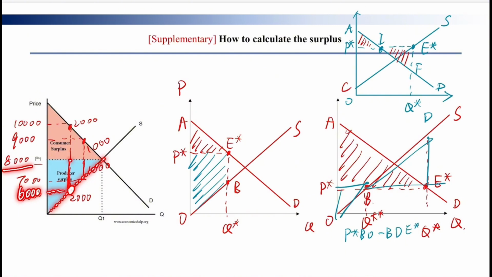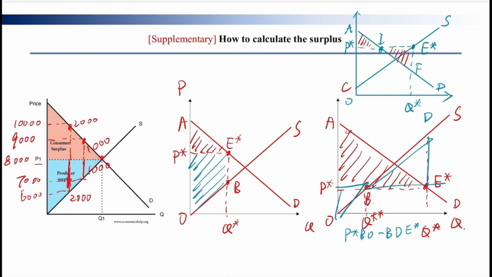So he felt that he earned 2,000 Hong Kong dollars. This line segment is his producer surplus. So imagine there are countless producers on this line. We add all the producer surplus together. The final outcome is the area of this blue triangle. So this is the producer surplus.